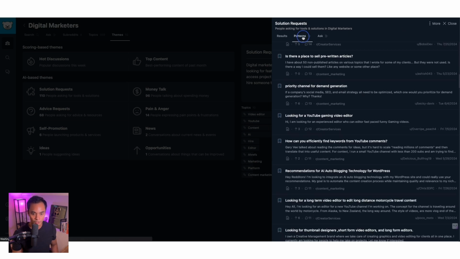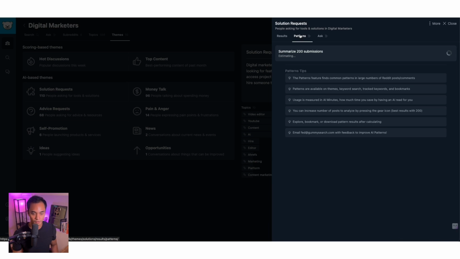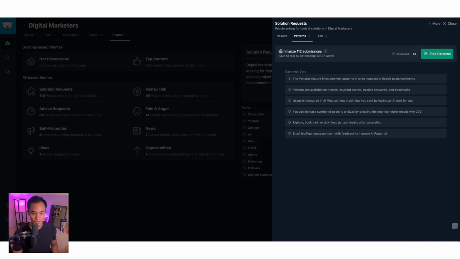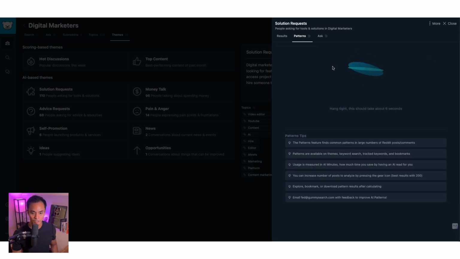The other option is looking at patterns. This is pretty cool. What it does is the AI reads all of the submissions and then gives you specific patterns that it found. It even tells you that you save 51 minutes not having to read this many words. So I'm going to click on find patterns and let's see what it comes back with.